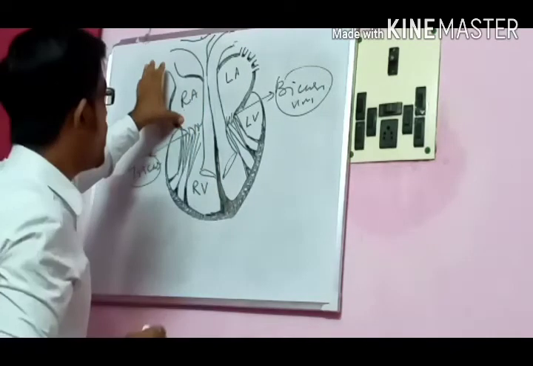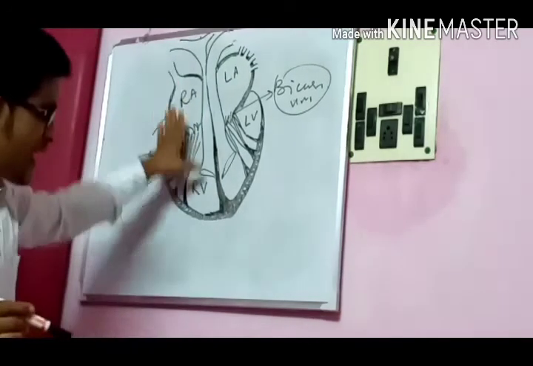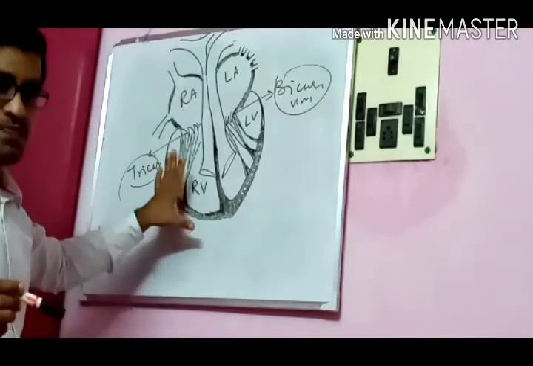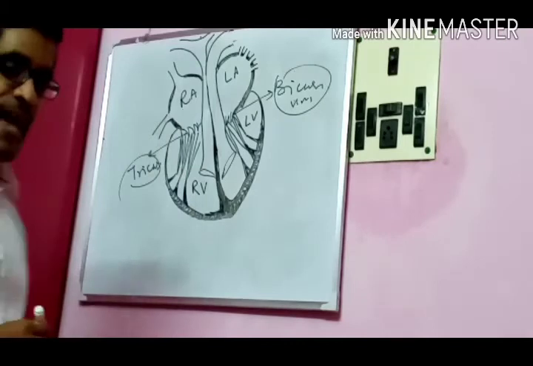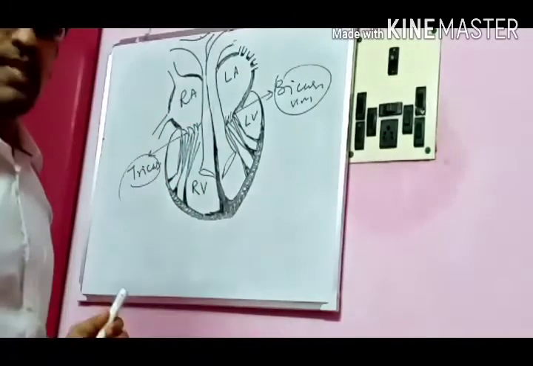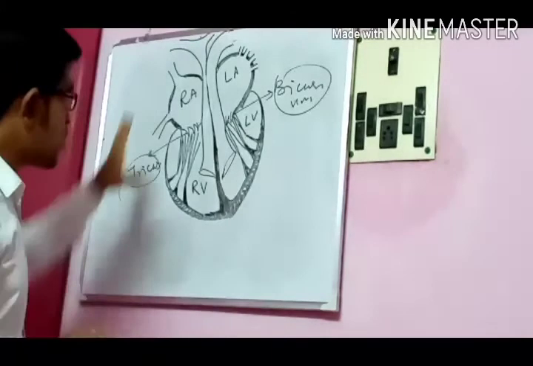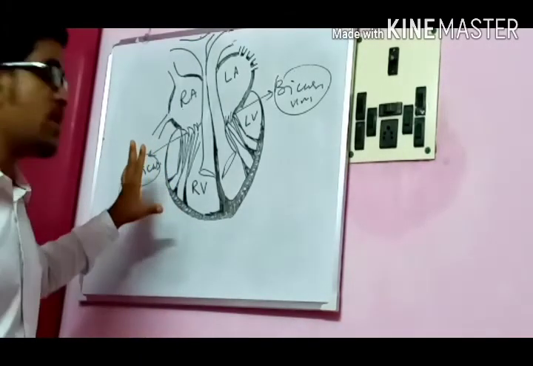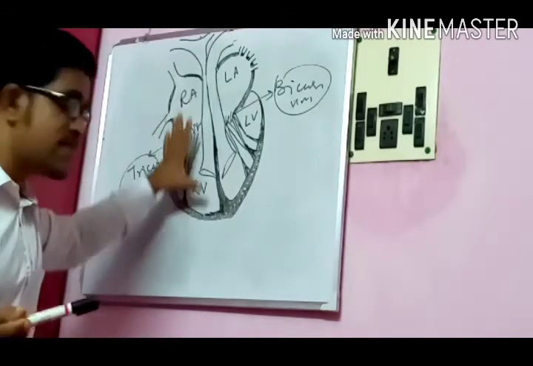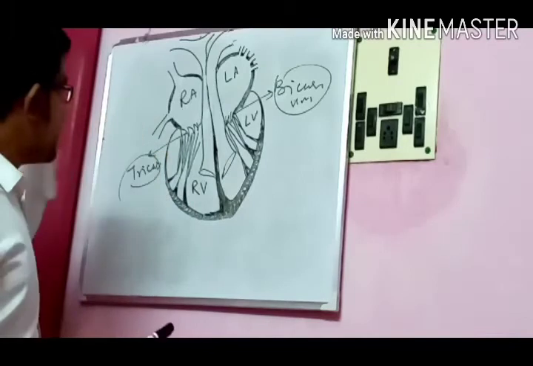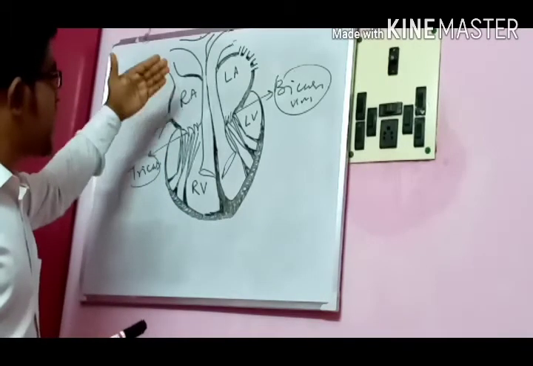Now we are going to the right atrium. What are we going to find out? Here, the right side has carbon dioxide added blood. Don't think that the blood is only carbon dioxide, no. Here oxygen is also there. But the concentration of carbon dioxide is more in the blood circulating on this side. So we are going to look at the right atrium.